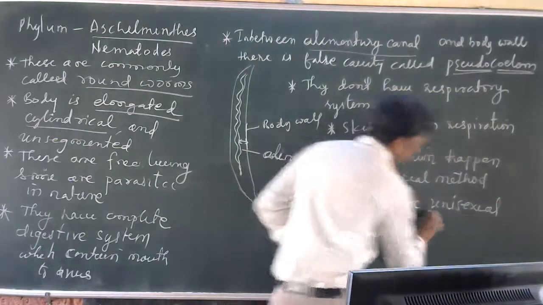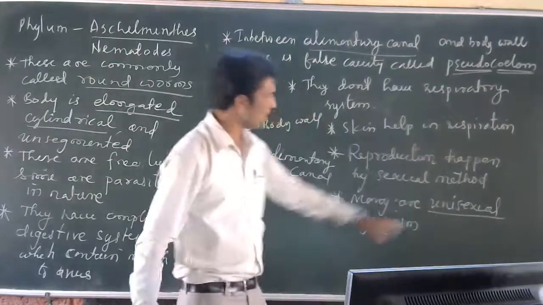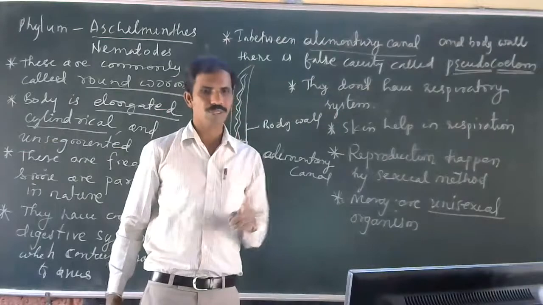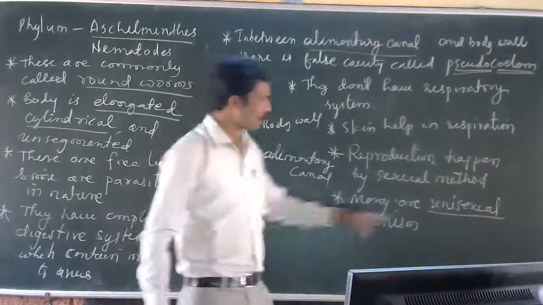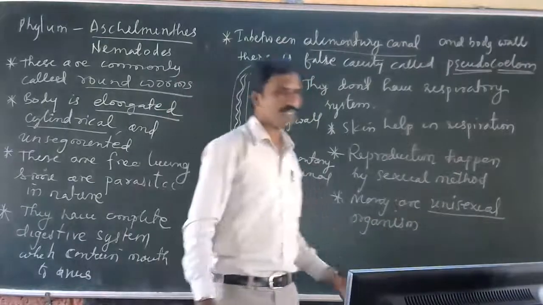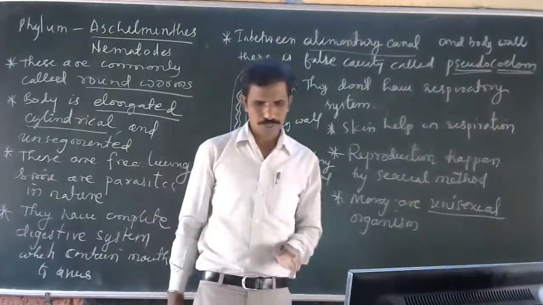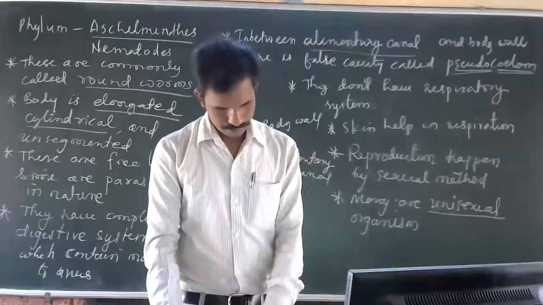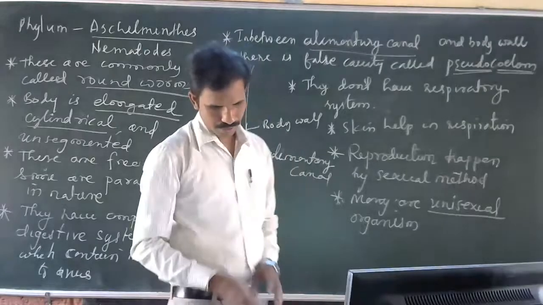I have come across another new word, unisexual. Unisexual means the body has only one sex organ. Usually unisexual animals do sexual reproduction. Understood?